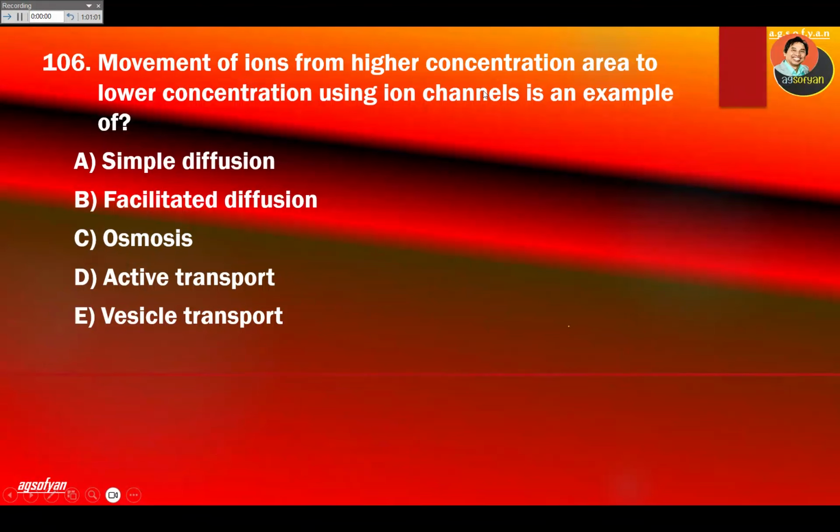So it's simple diffusion. Movement of ions from a higher concentration area to a lower concentration using an ion channel. So this is using a helper over here. So using facilitation, therefore it is called facilitated diffusion.